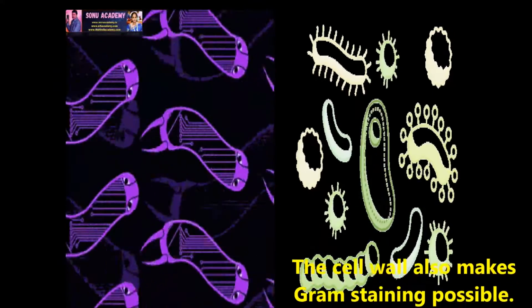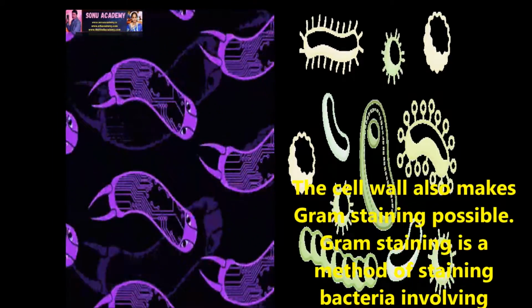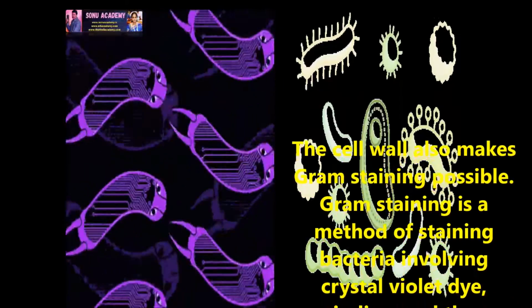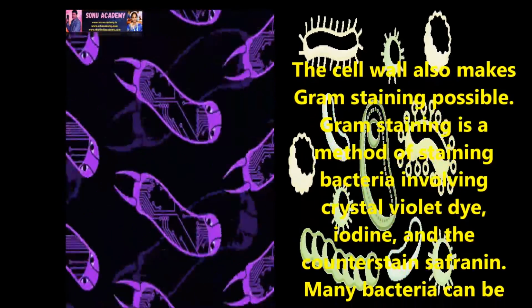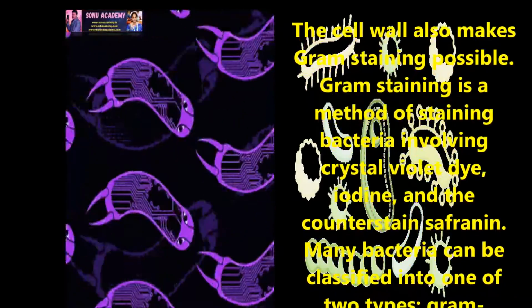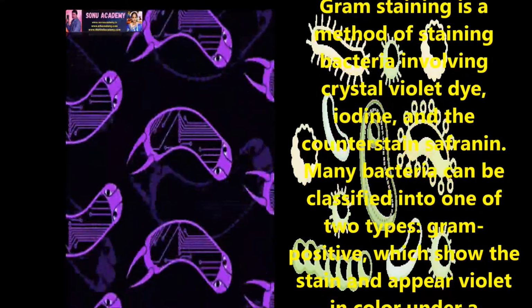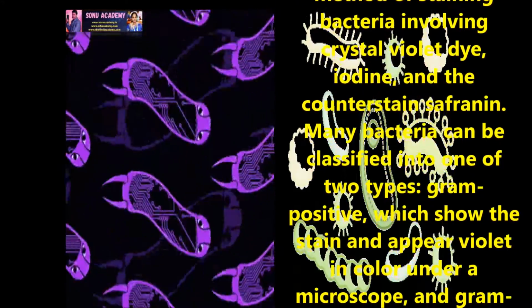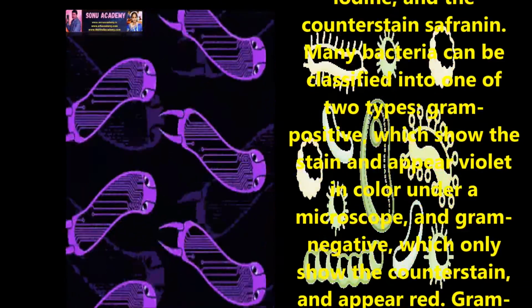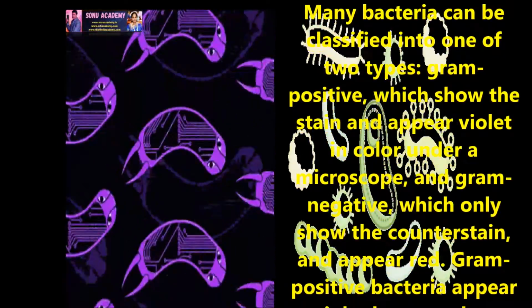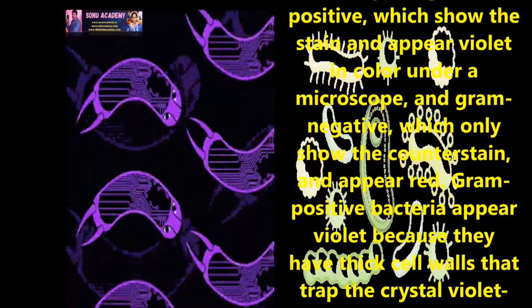Let us discuss the types of bacteria. The cell wall also makes gram staining possible. Gram staining is a method of staining bacteria involving crystal violet dye, iodine, and counterstain safranin. Many bacteria can be classified into one of two types. One is gram positive, which shows the stain and appears violet in color under a microscope, and gram negative, which only shows the counterstain and appears red.